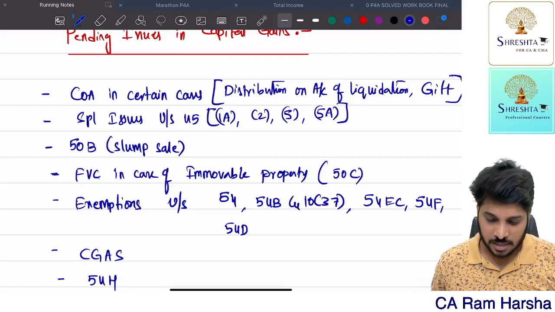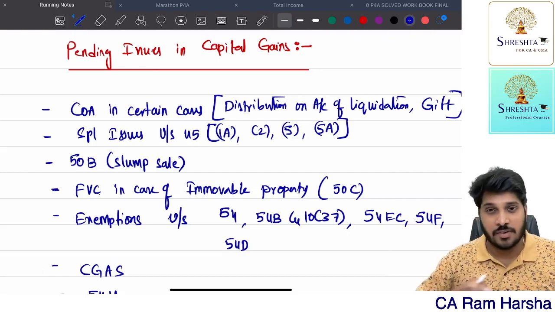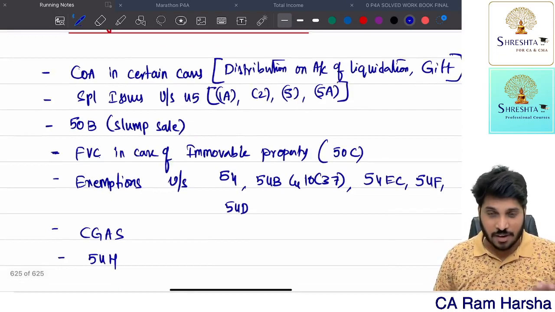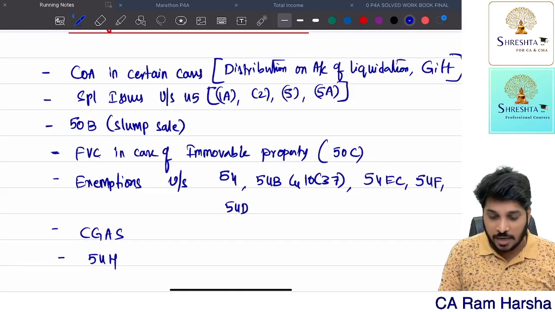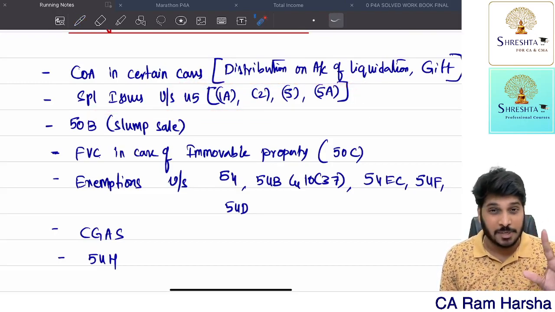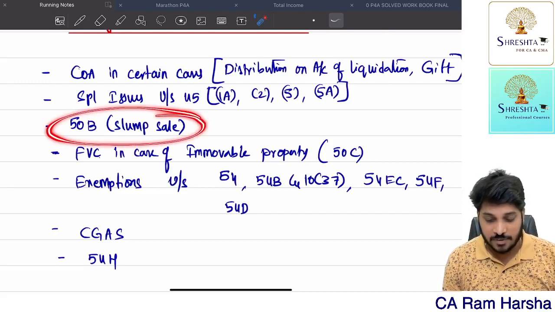So in the part 1 revision, capital gains, we are in the discussion of cost of acquisition, where we have completed predominantly many topics. Still we are left with cost of acquisition in certain cases. And we need to discuss 45 series, where capital gains is taxable not in the year of transfer but in some other year. Slump sale we need to discuss.